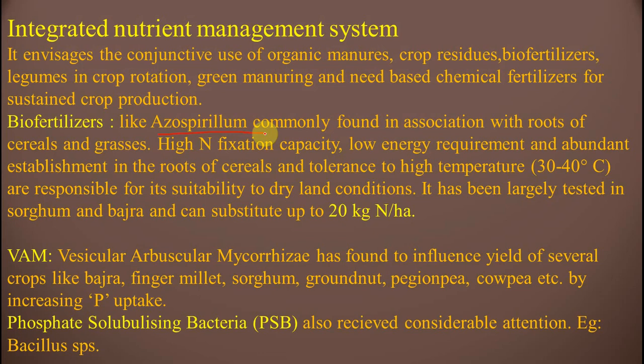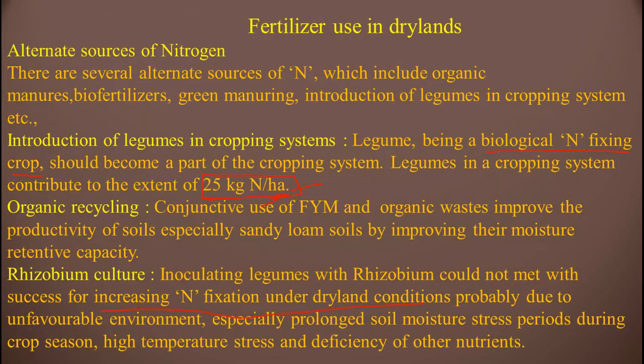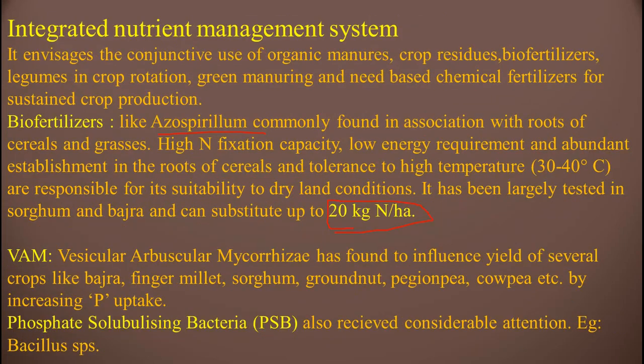High nitrogen fixing capacity, low energy requirement, abundant establishment in the roots of cereals, and tolerance to high temperature are responsible for its suitability to dryland conditions. It has been largely tested in sorghum and bajra and can substitute up to 20 kg nitrogen per hectare, whereas legumes, as we studied previously, substitute up to 25 kg nitrogen per hectare.